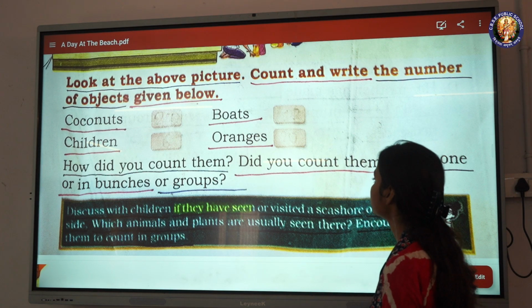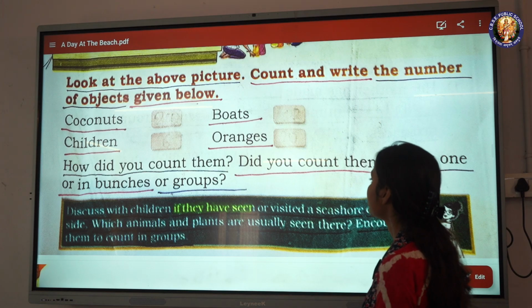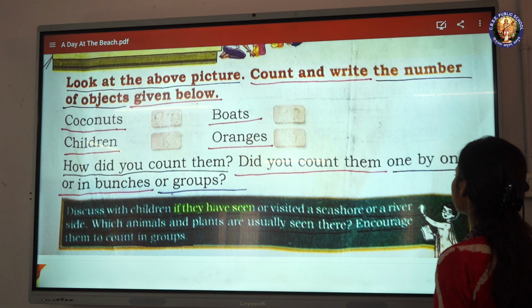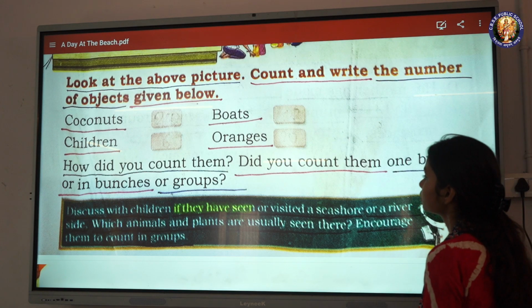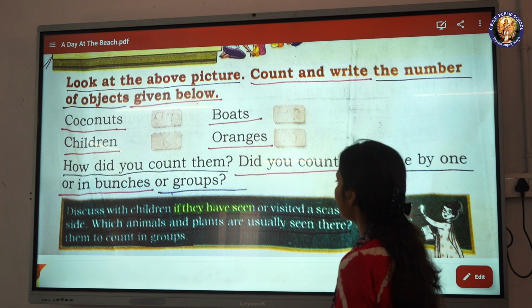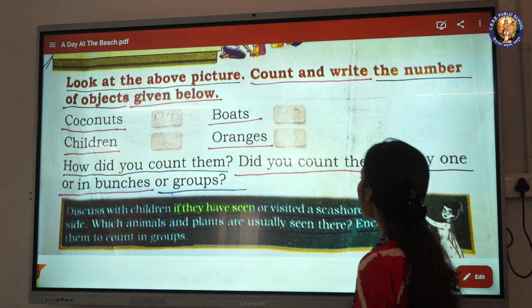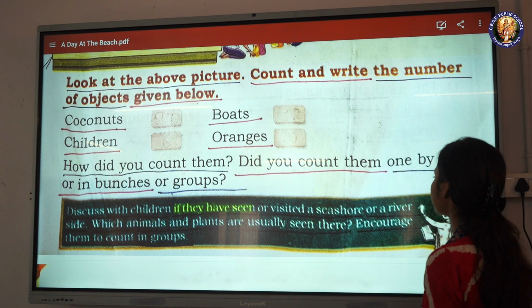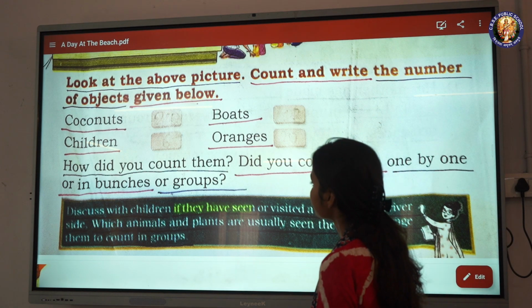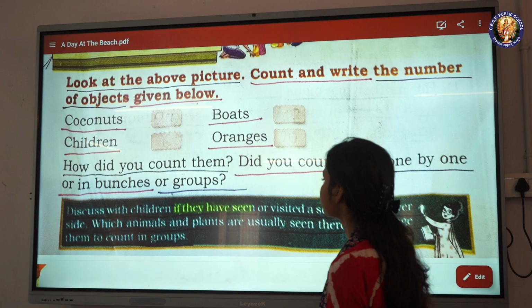Discuss with children if they have seen or visited a seashore or a river side. Which animals and plants are usually seen there? Encourage them to count in groups.